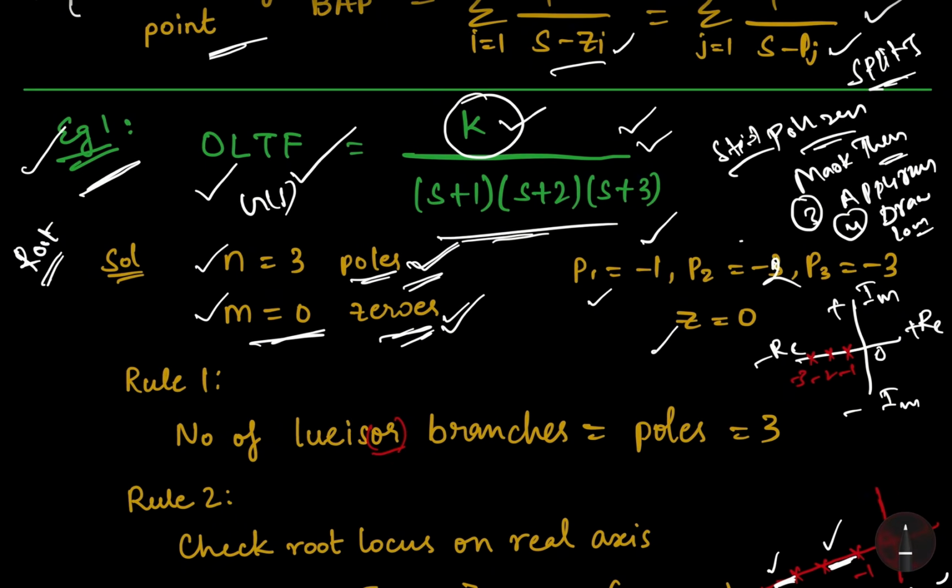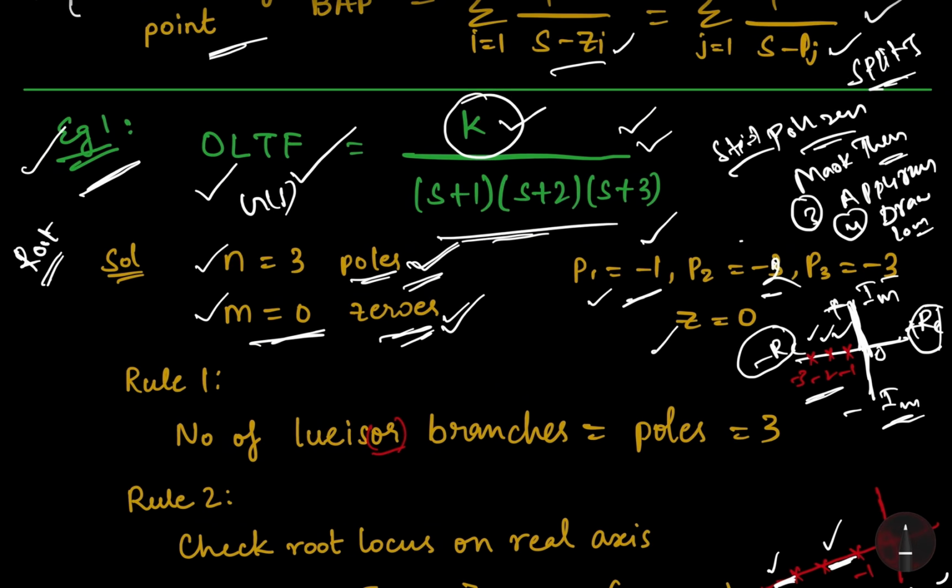Now let's draw the graph. Let's go through this graph once, check this figure. Here the horizontal axis is the real axis, with plus and minus directions. The vertical axis is the imaginary axis, with plus and minus. Now mark the poles using these values: minus 1, minus 2, and minus 3. Check the red box here. On the real axis, we mark all three poles.